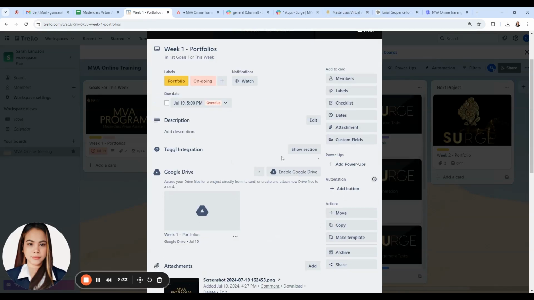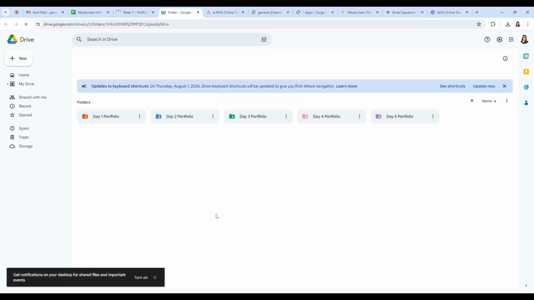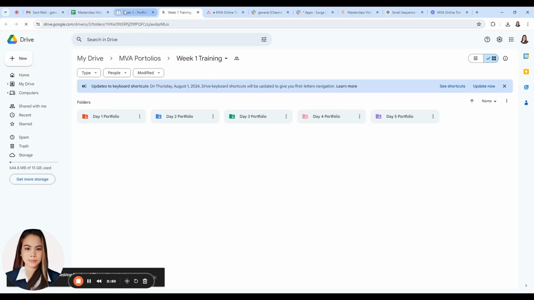And I also added here some attachment like my Google Drive access so I can easily track my folders here. Once you click that link, you will proceed to your Google folders or Google Drive.